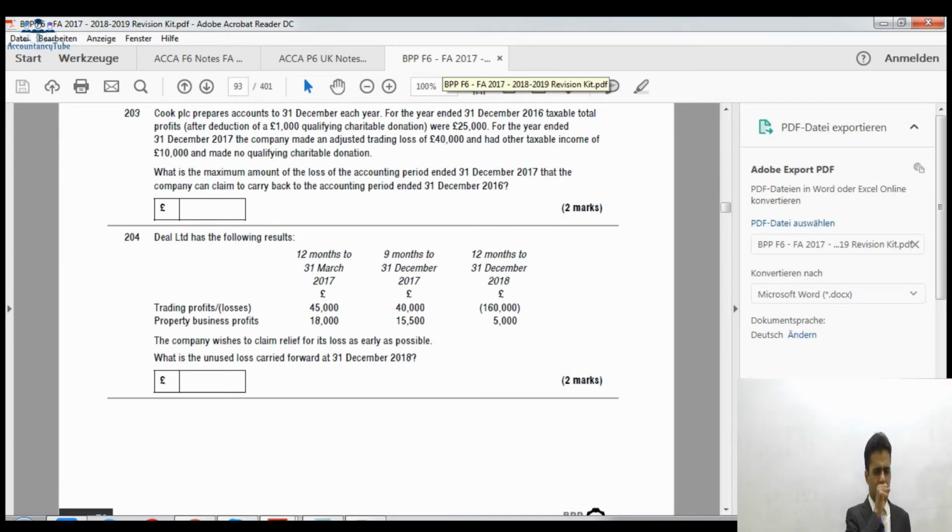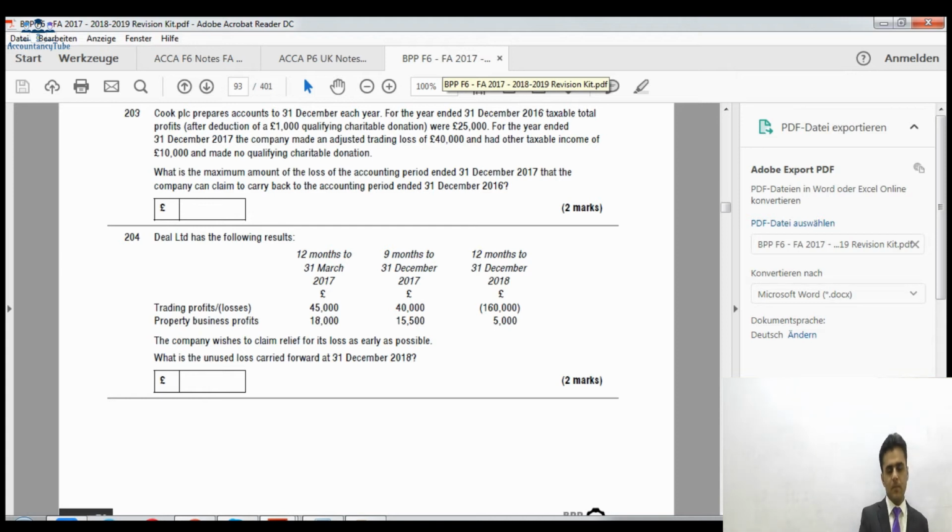So £10,000 of the loss can be set off against this profit. So the remaining loss would be £30,000. Now this remaining £30,000 can be carried back to the previous year to set off against the previous year's profit. Now previous year profit is £25,000, that is after donations. So we'll have to take before donations, and before donations it's going to be £26,000. So this £30,000 can be set off against £26,000 of the previous period, and the remaining can be carried forward to future periods.